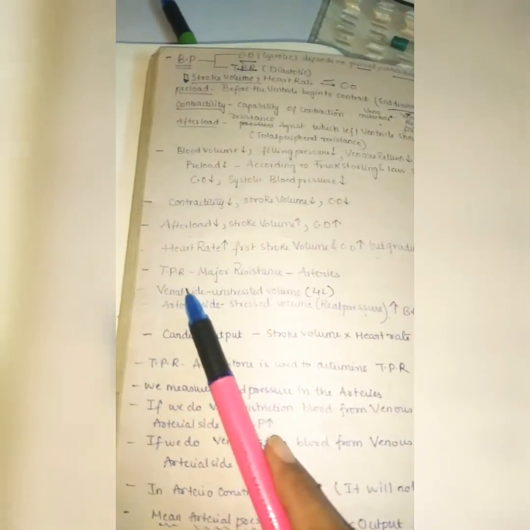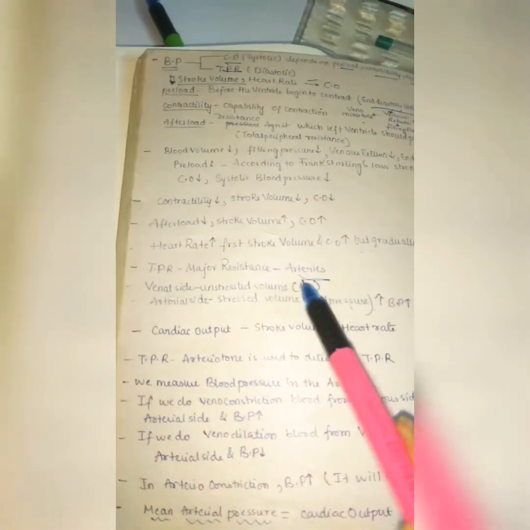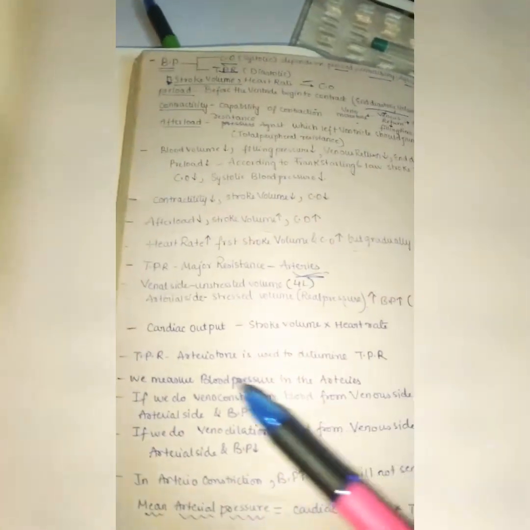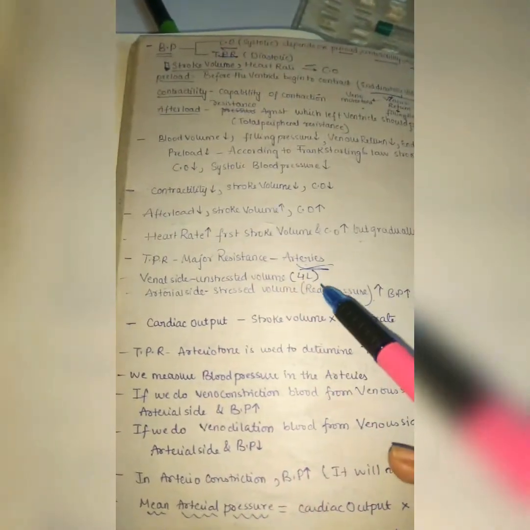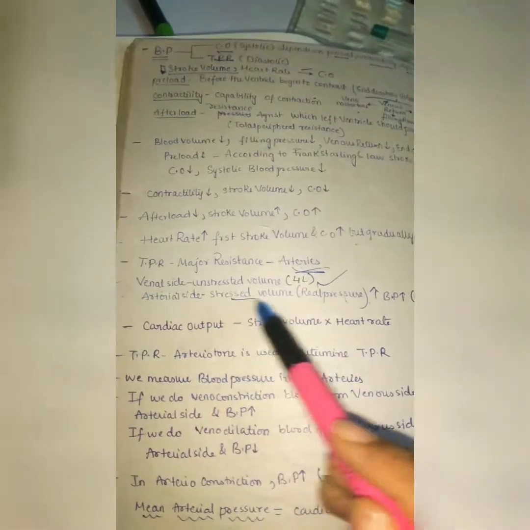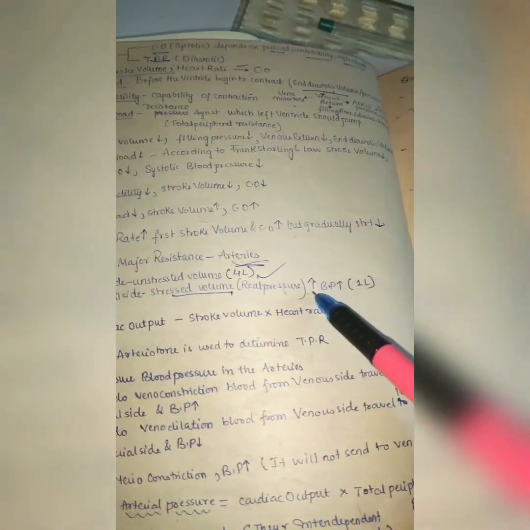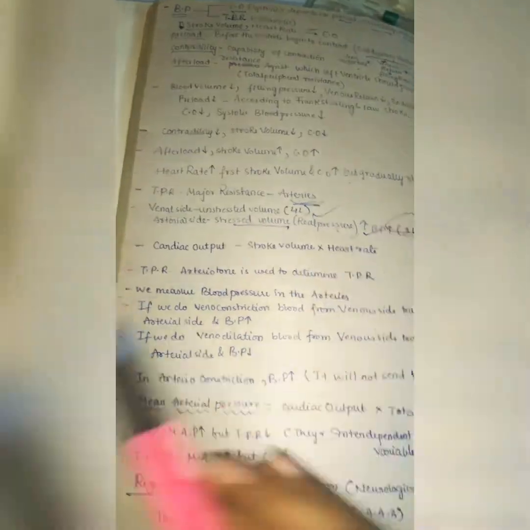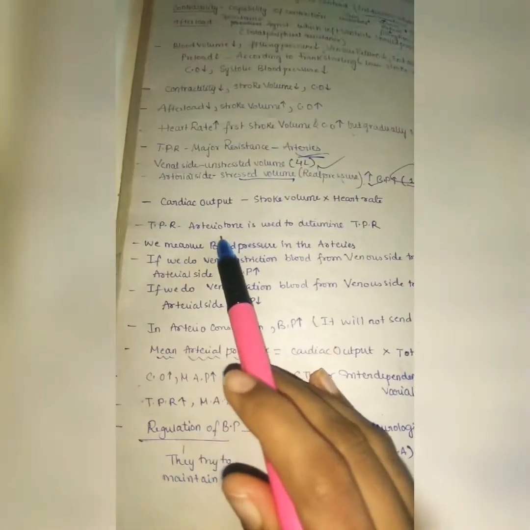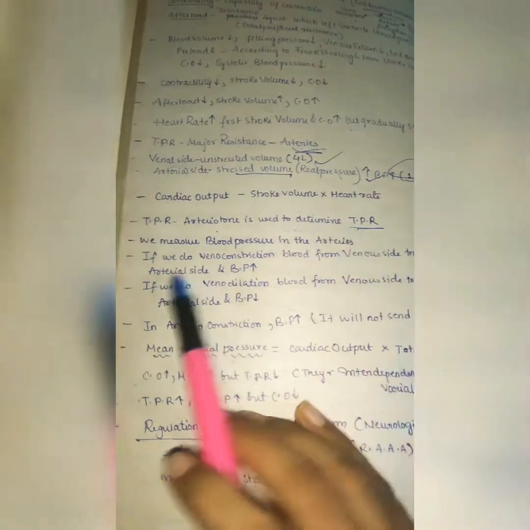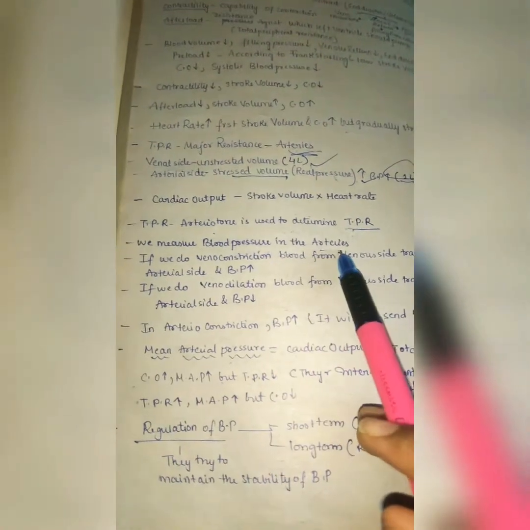And next, coming to TPR. TPR is a major resistance. It is seen in our arteries or arterioles. On the venous side the unstressed volume is about 4 liters, and on the arterial side the stressed volume is about 1 liter. And cardiac output is stroke volume into heart rate. So the arteriolar tone is used to determine the TPR. We measure the blood pressure in the arteries mainly.